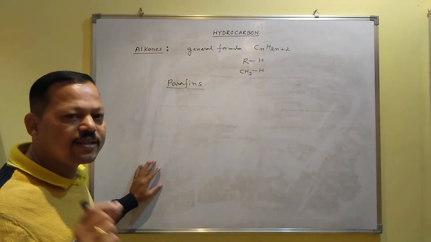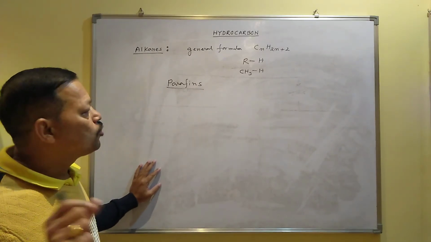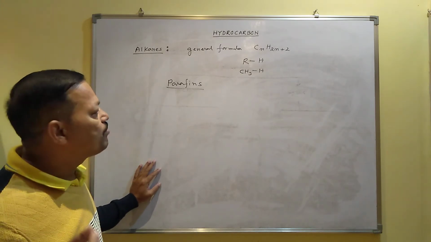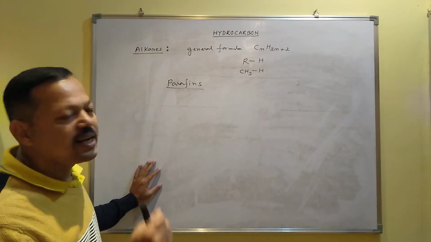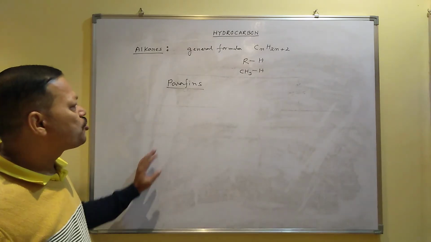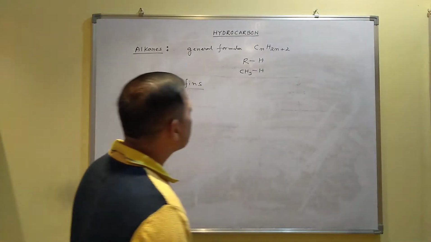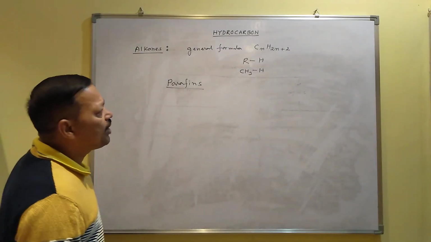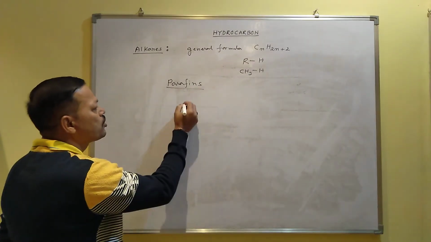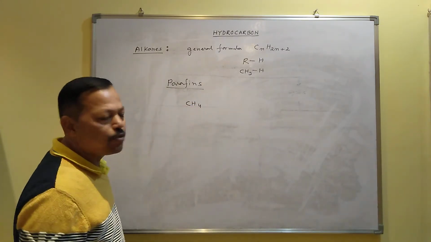And alkanes are one of the compounds which do not have any functional group. As you know, the functional group is the most reactive part of the organic compound. Since alkane does not have any functional group, that's why their reactivity is less, and so they are also called paraffin. Now, if you want to write some formula of alkane, since the general formula is CnH2n+2, some examples: CH4, I mean C1H4, this is one example of alkane.